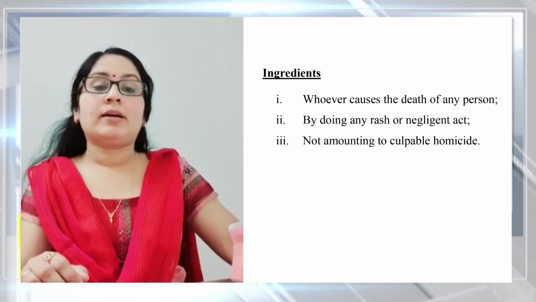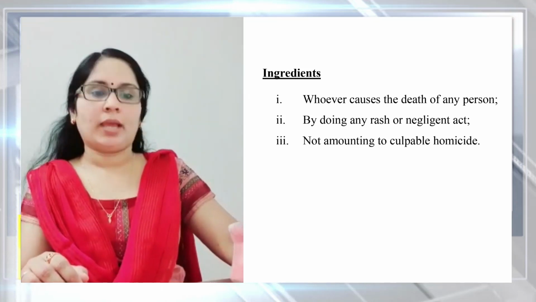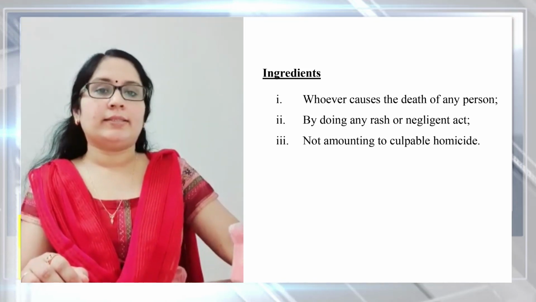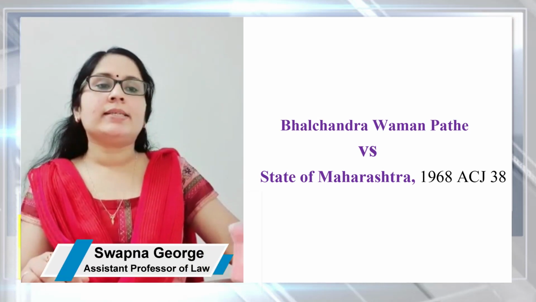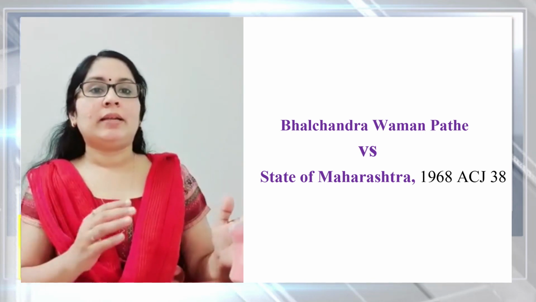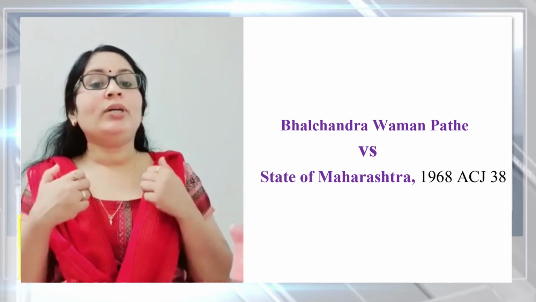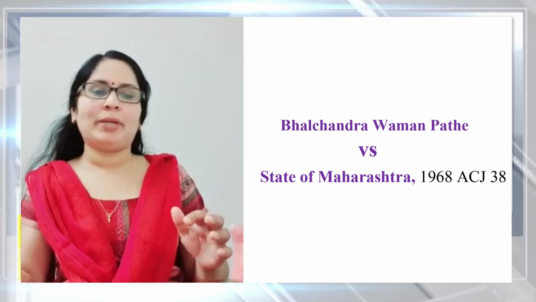And there are several case laws related to section 304A. In one case, Bhalchandra's case in the year 1968, the fact was the appellant was driving a car at a speed of 35 miles an hour. It was a permissible speed limit.